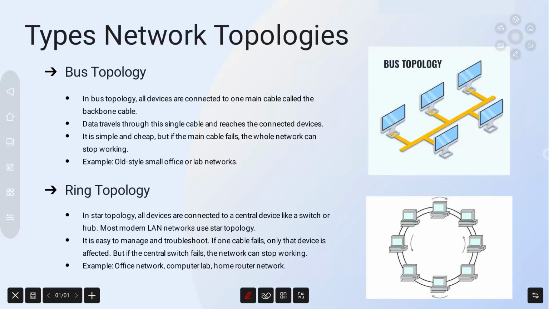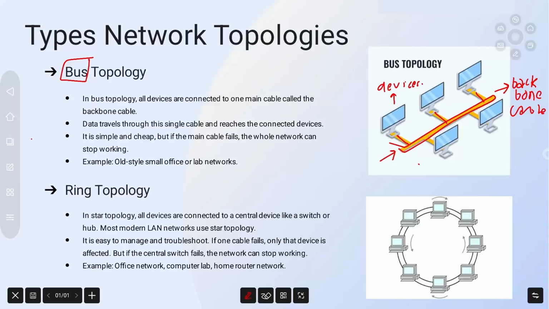Now, let us understand the types of network topologies. First, we'll take bus topology. In bus topology, all devices are connected to a single main cable called the backbone cable. In this picture, you will see all those nodes are connected to the single cable. When those devices send data, it travels through this cable and reaches the intended device.